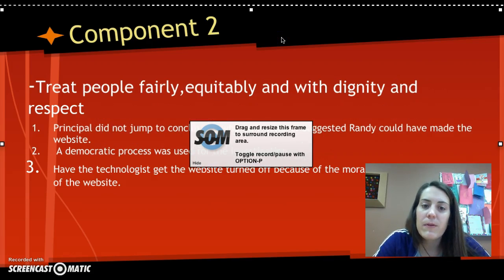Component 2, treat people fairly, equitably, and with dignity and respect. The principal did not jump to conclusions when Ms. Walker suggested that Randy could have made the website. There's a democratic process that needs to be used in these types of investigations. And they also had the technologist get the website turned off because of the moral and legal consequences of the website.